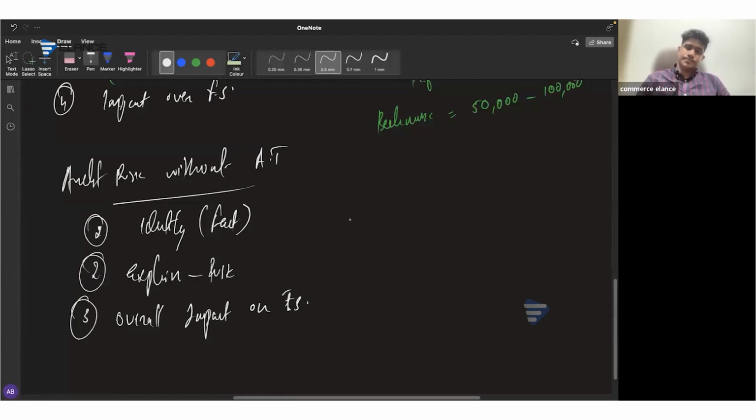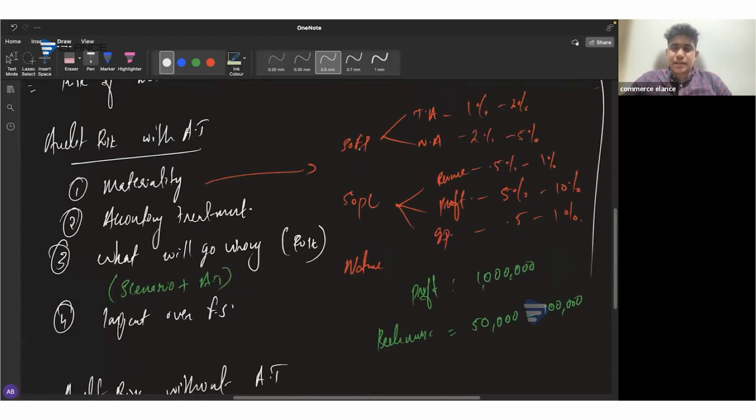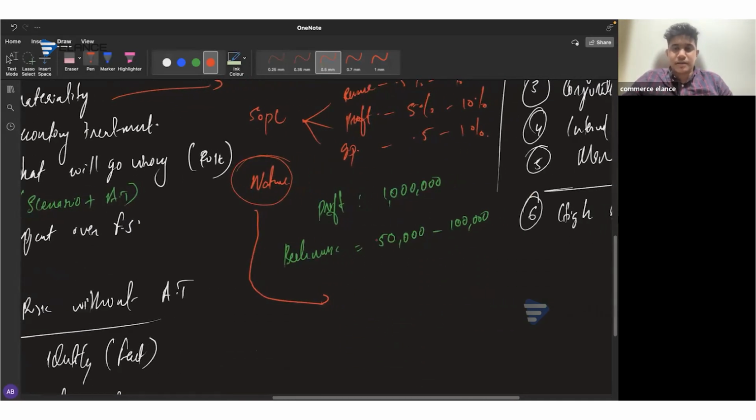Yes, sir. And I missed one thing. We need to consider materiality on the basis of SOFP, SOPL, and there's one more element here, nature. When it comes to nature, just keep it in mind. It can be anything, depending on the company. But commonly, you can consider two things as material. One thing is what affects the company's ability to continue as a going concern. If there is anything mentioned in the scenario that might affect a company's ability to continue as a going concern, it will always be material on the basis of its nature.